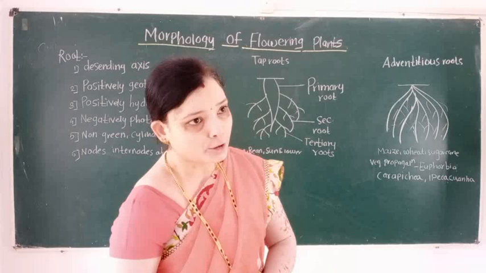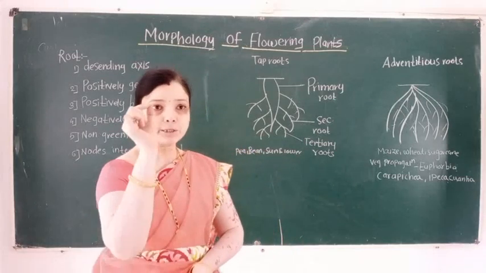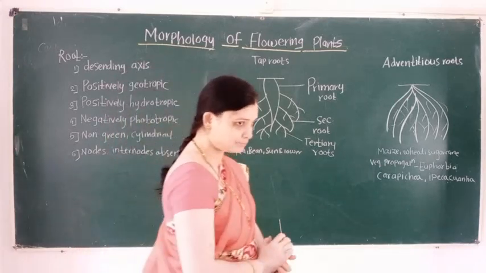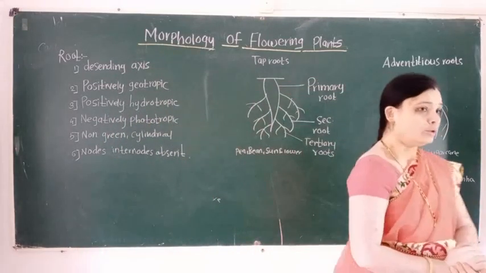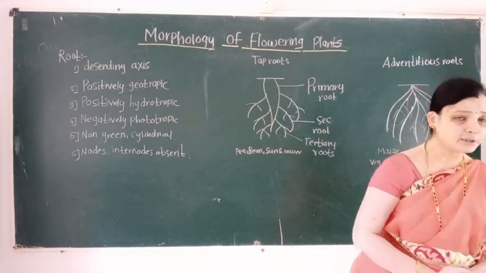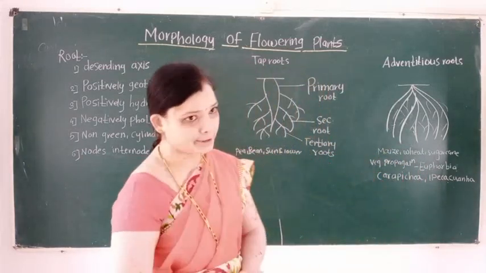So today in this lecture we learn the important term, that is root. Root is a descending organ of a plant body.